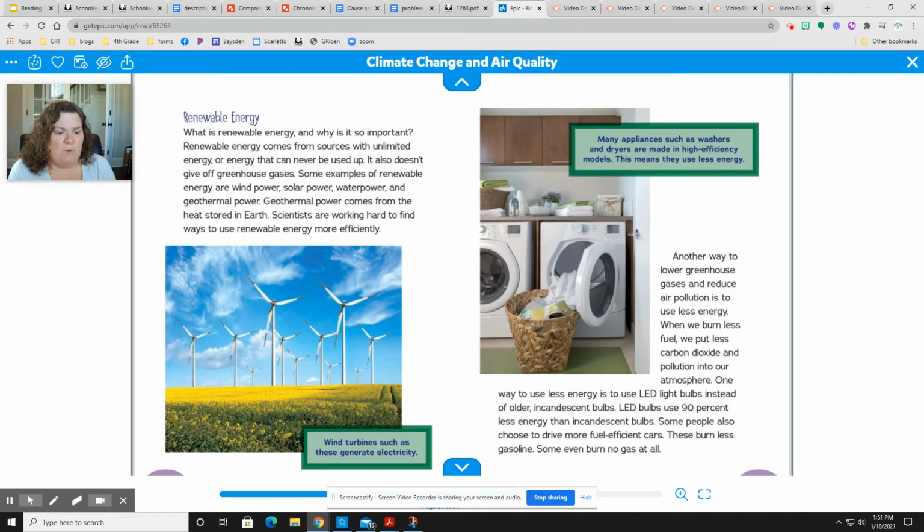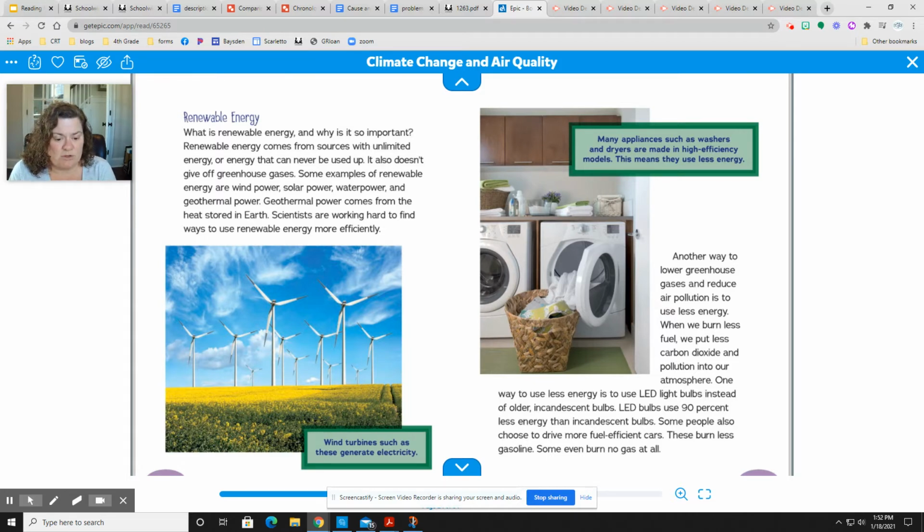Renewable energy. What is renewable energy, and why is it so important? Renewable energy comes from sources with unlimited energy, or energy that can never be used up. It also doesn't give off greenhouse gases. Some examples of renewable energy are wind power, solar power, water power, and geothermal power. Geothermal power comes from the heat stored inside the earth. Scientists are working hard to find ways to use renewable energy more efficiently.